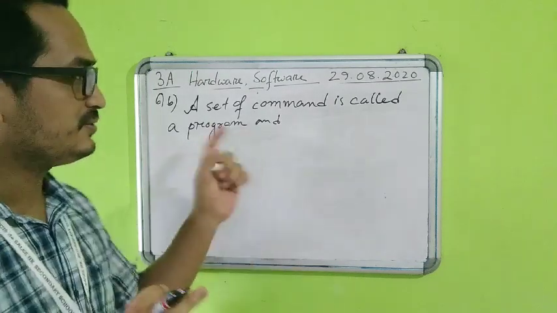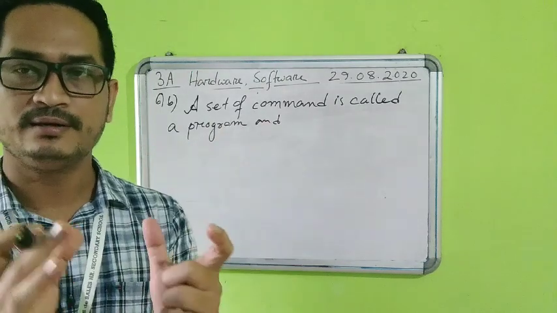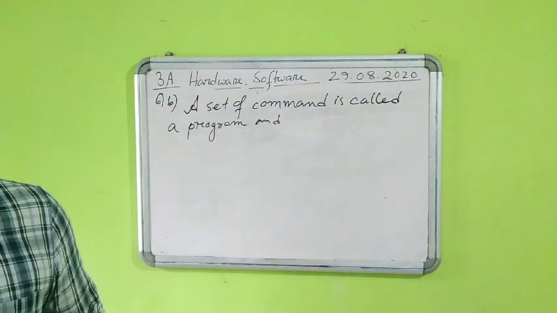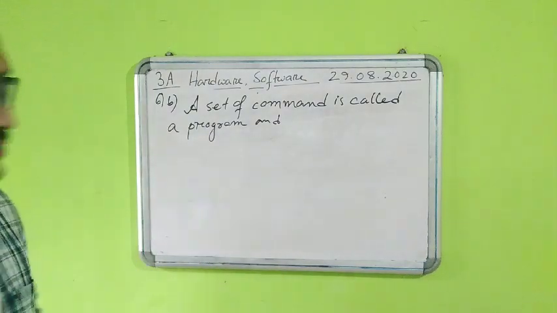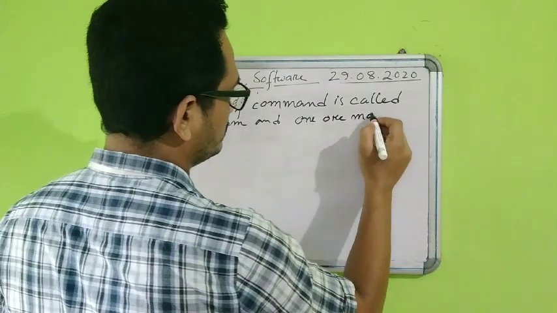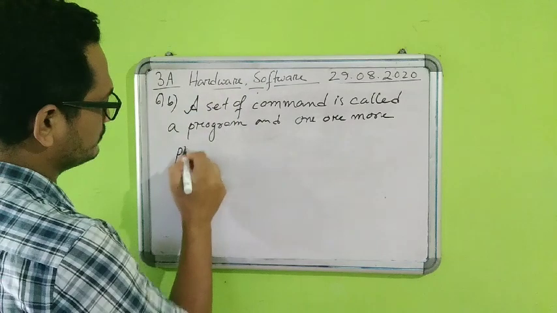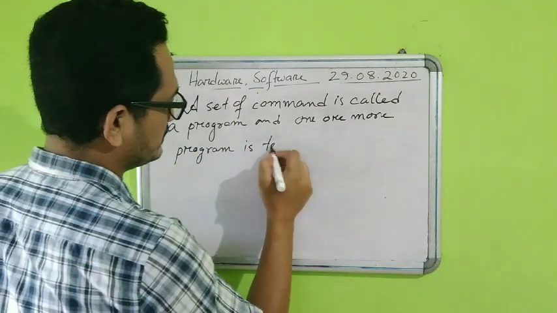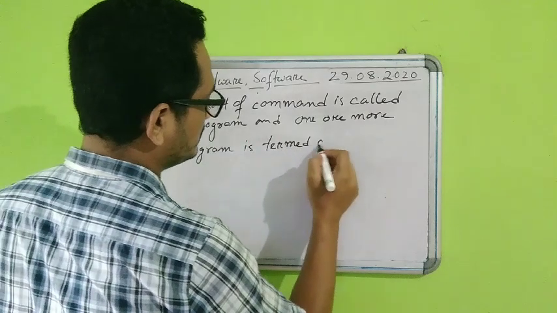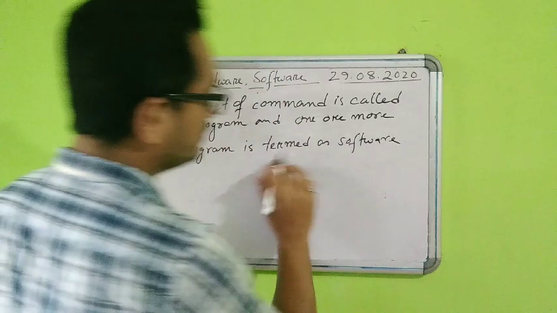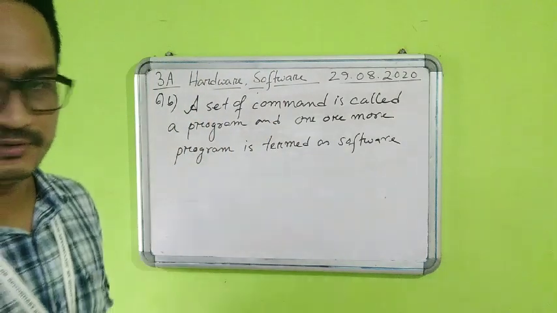That is, a set of command is called program, but when we join the programs together, they will make the software. So what we can write next is, and one or more program is termed as software. Now termed as software means is called as software also, you can say.